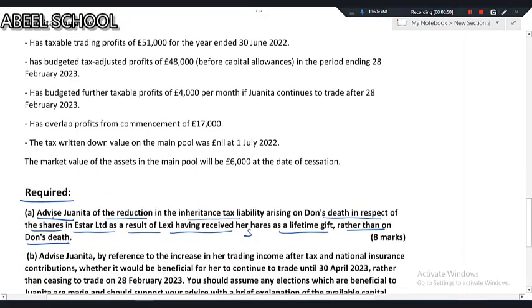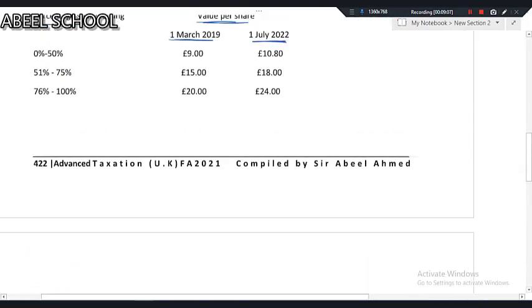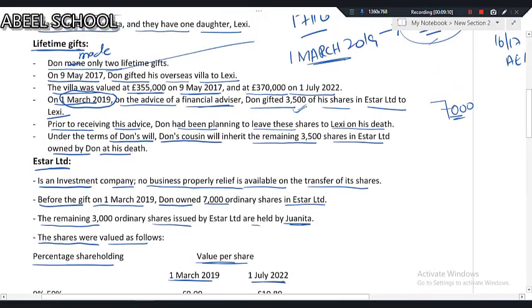Now read the question again. Advise Juanita of the reduction in her inheritance tax liability arising on Don's death in respect of the shares in Easter Limited as a result of Lexi having received her shares as a lifetime gift rather than on Don's death. Now listen and listen carefully. We have to simply explain what benefit or what amount of IHT is saved due to giving 3,500 shares as a gift to Lexi in the life of Don.